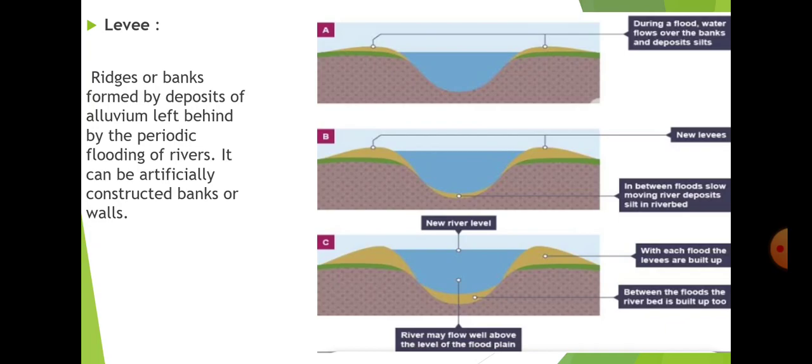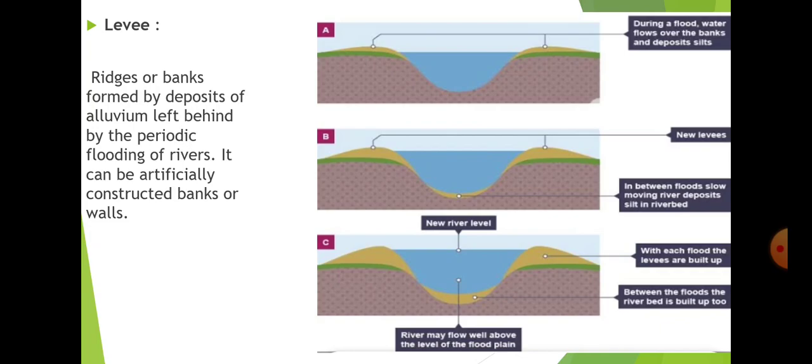So this formation is still continuing up to picture C, as you can also see. This continuity, or the raising of the banks and the bed of the river, is known as a natural levee.